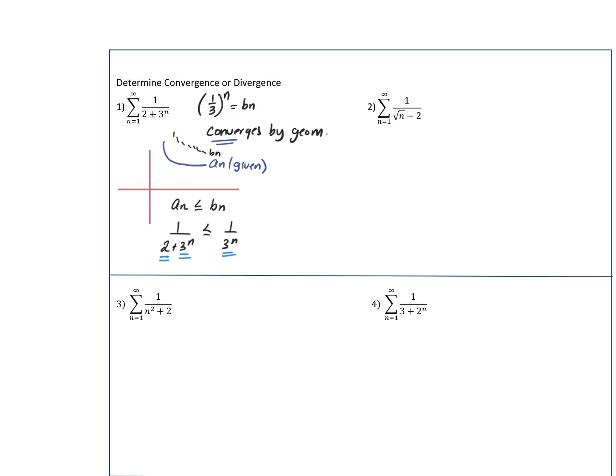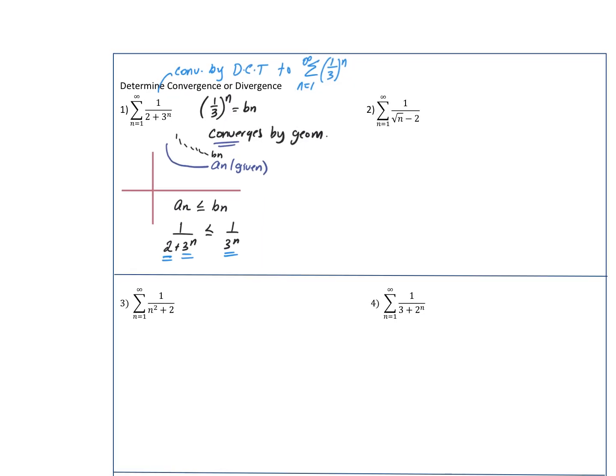So we would say that this converges by direct comparison test to 1 over 3 to the nth power. So we don't say that it converges because of geometric. We say it converges because of the direct comparison test.